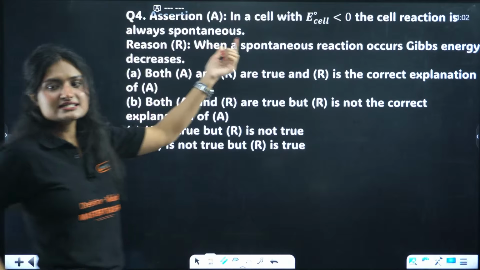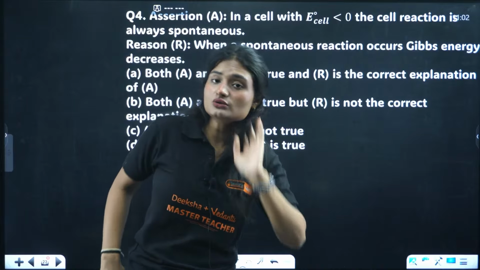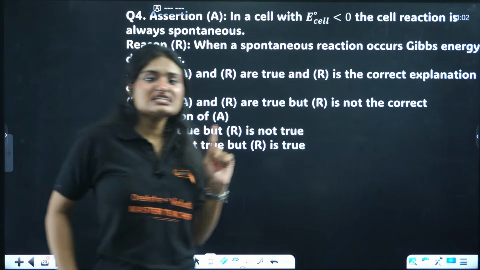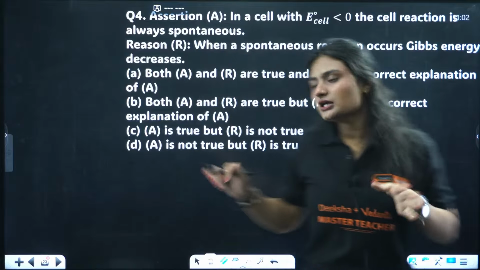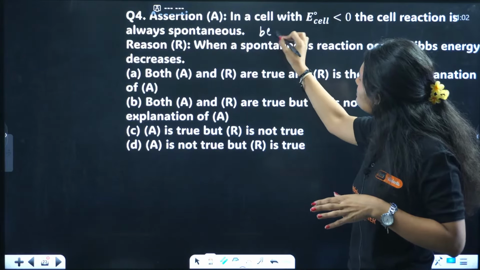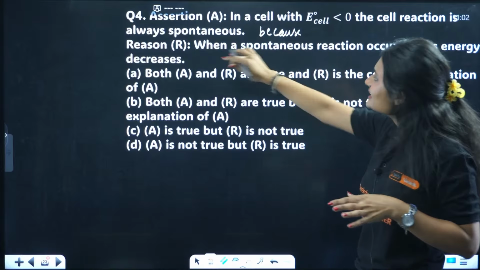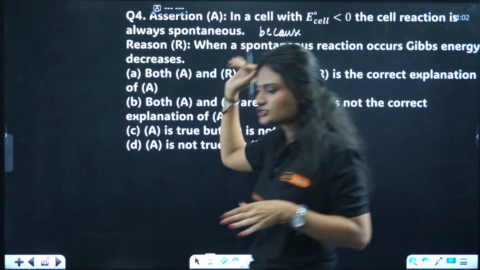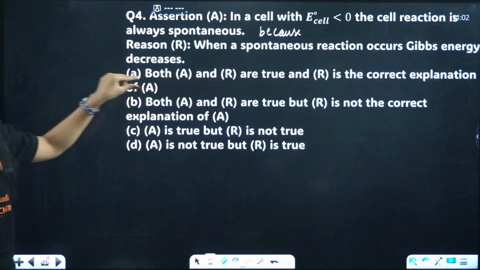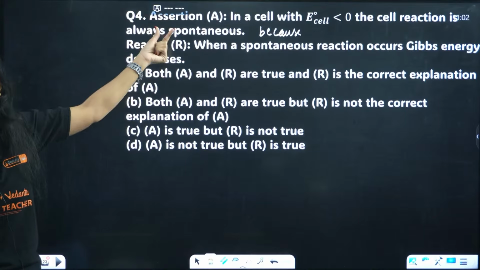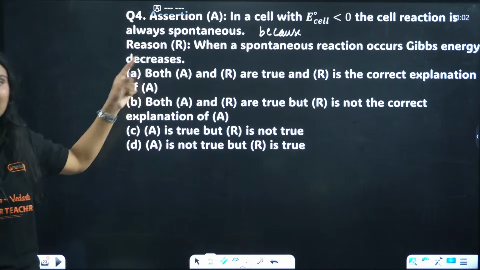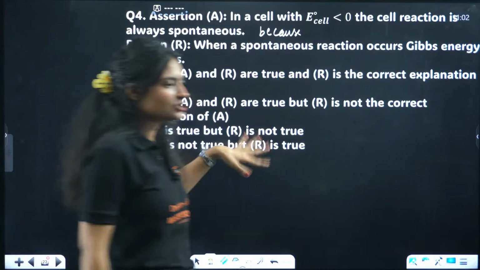Assertion says, in a cell with E naught cell less than 0, the cell reaction is always spontaneous. Okay, when you are answering assertion reason question, just a tip. After reading the assertion, add a because at the end and then say your reason. If it makes sense, if the reason is explaining the assertion, then option A. Clear? If it's not, then you look for the other options.